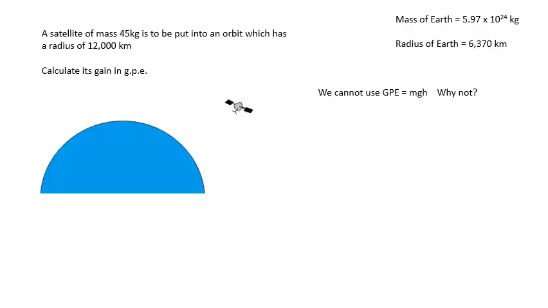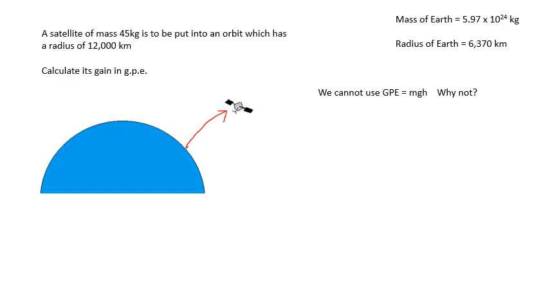A satellite of mass 45 kilograms is to be put into an orbit which has a radius of 12,000 kilometers. Calculate its gain in GPE. So we want to get a satellite from A to B. Let's not worry about the kinetic energy of the satellite yet. Let's just think about the gain in GPE. Now, how much work would we have to do to get my satellite from A to B?